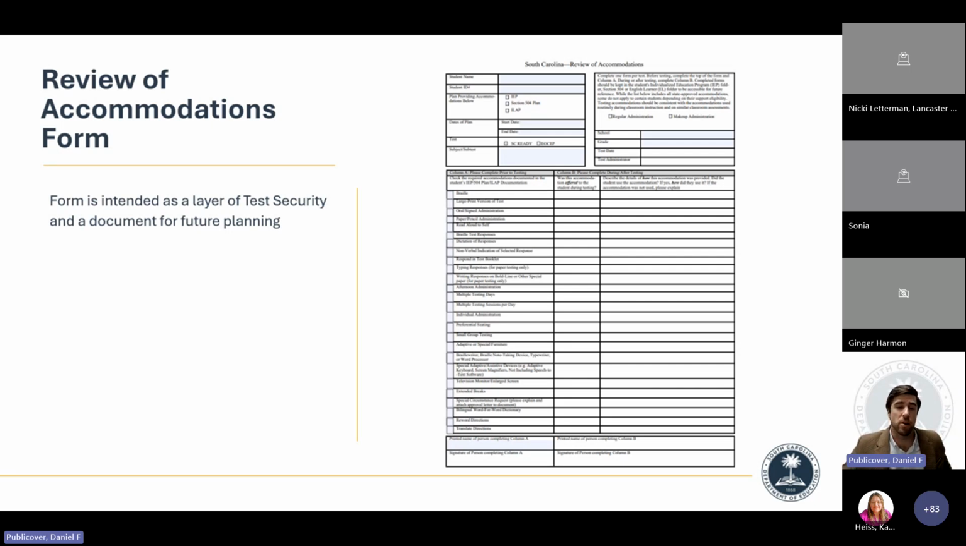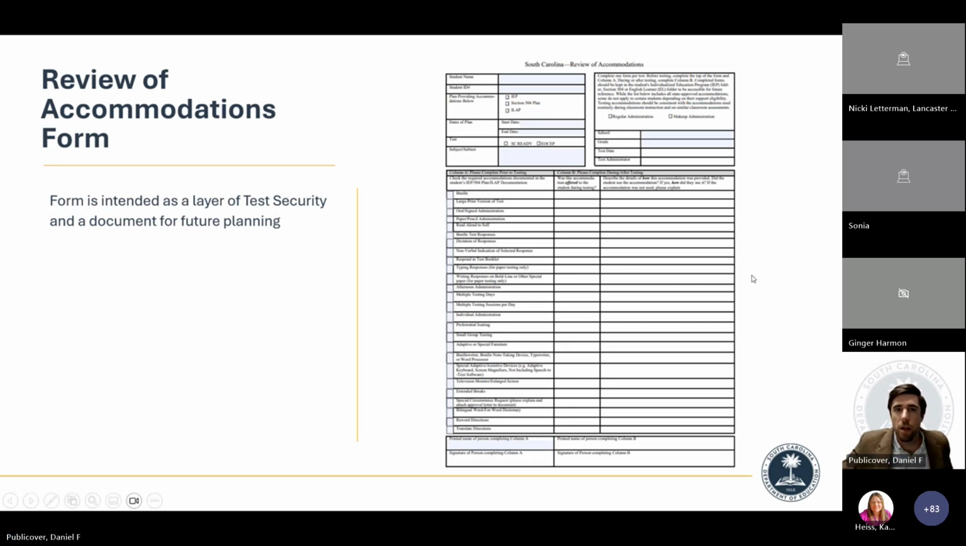It is prepared by your case manager or school testing coordinator or SPED director or whomever within the school building prior to test day. And then the second portion of it is completed by the test administrator on test day, maybe during the test or right thereafter, to show its effectiveness.